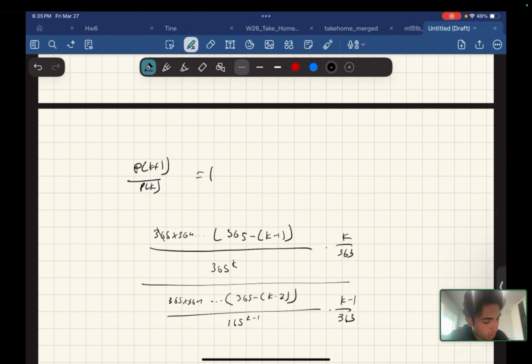And all of these will cancel, including this term, but we leave that term alone. These will cancel, and almost all of the denominators will cancel, except we're going to have one 365 left over.